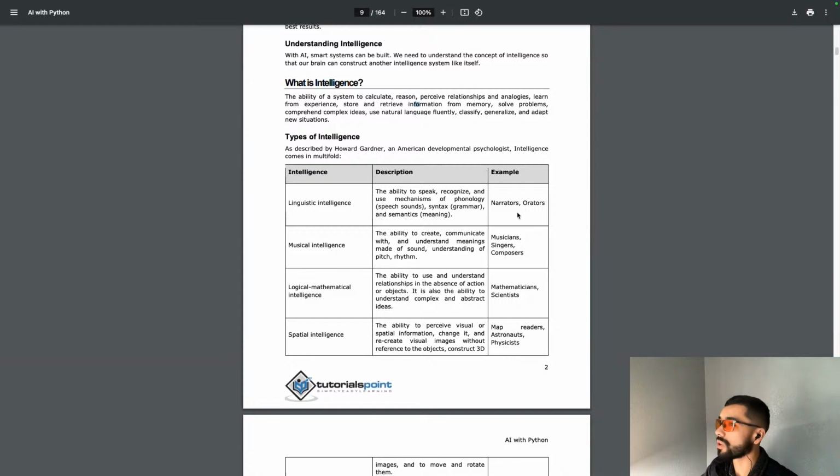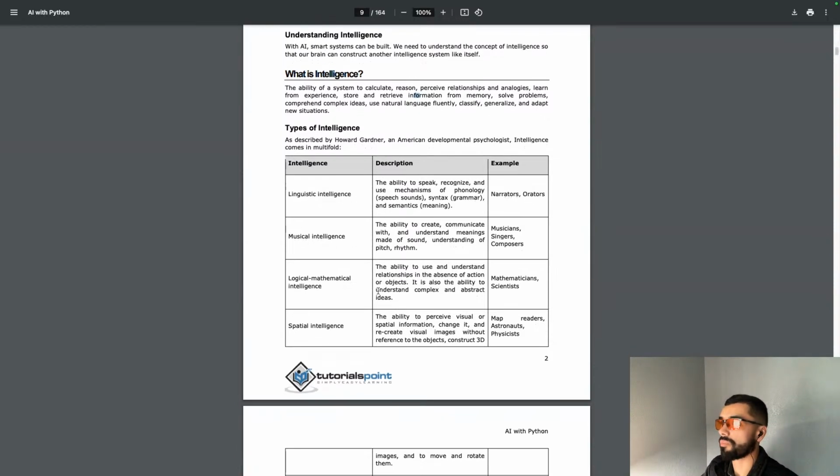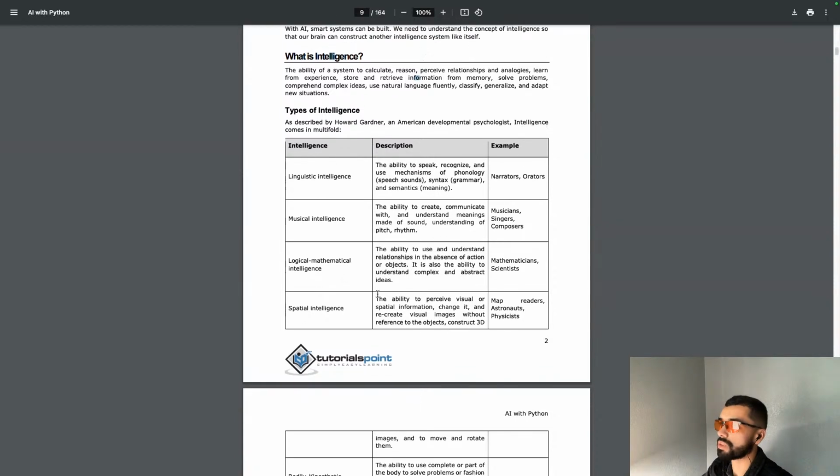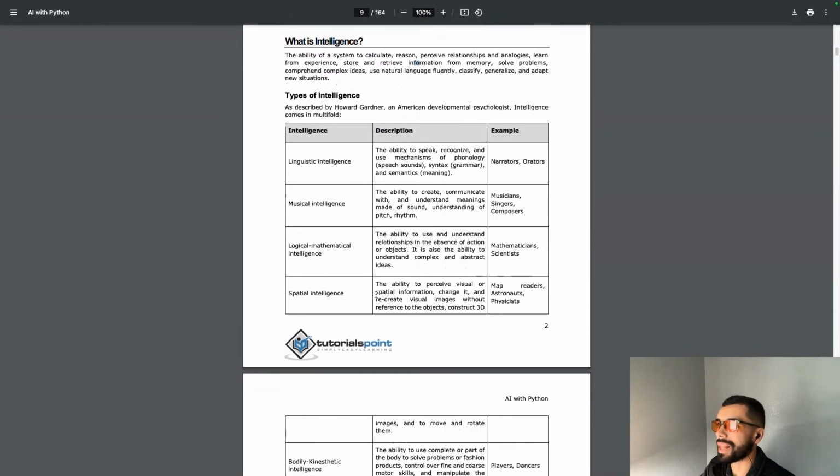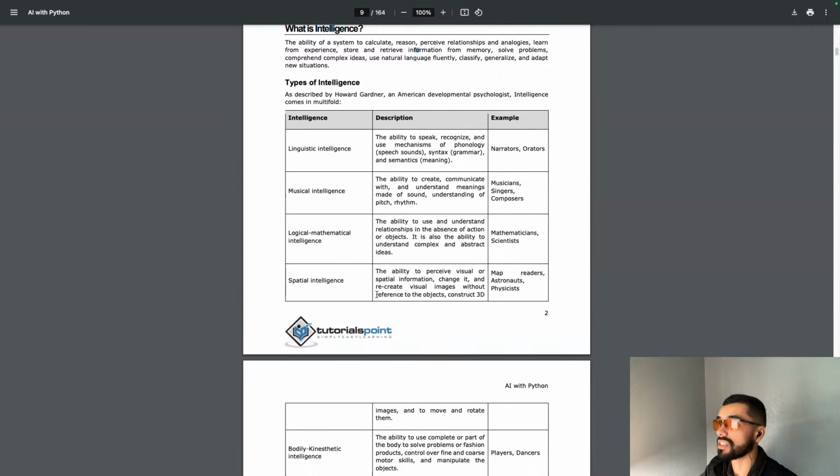Example: narrators, orators. Musical intelligence. Description: the ability to create, communicate with, and understand meanings made of sound, understanding of pitch and rhythm. Example: musicians, composers, singers. Logical mathematical intelligence. Description: the ability to use and understand relationships in the absence of actions or objects. It is also the ability to understand complex and abstract ideas.